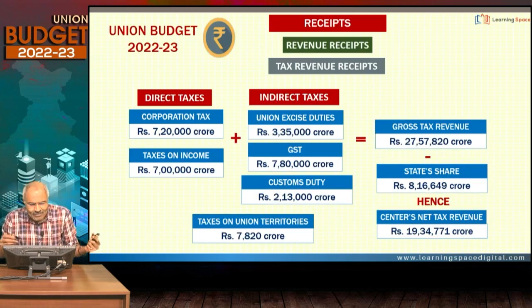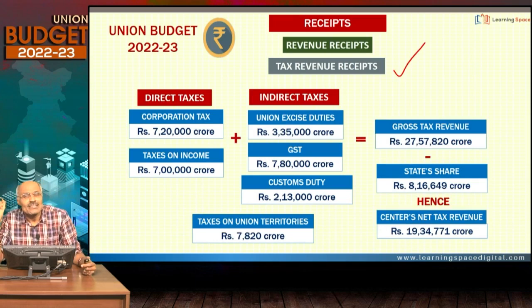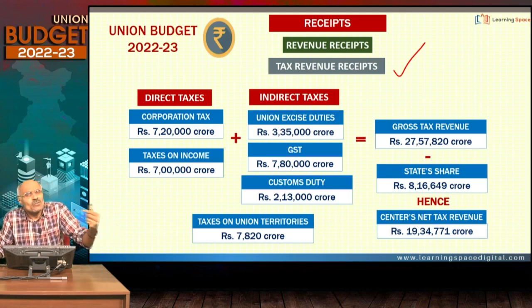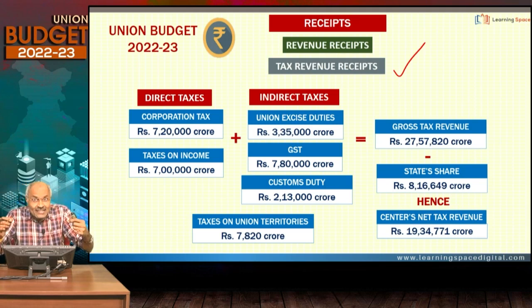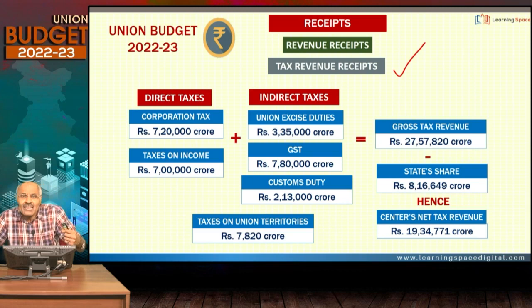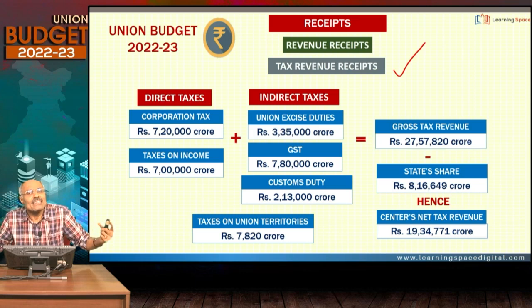Let us have a glance at tax revenue receipts and capital receipts. Please don't forget, whatever government is getting, revenue receipts, that means the taxes. Revenue receipts include taxes and non-taxes. I will come to that in the next slide. Revenue receipts are classified into tax revenue and non-tax revenue. Capital receipts are classified into non-debt creating and debt creating. So if you understand this, it becomes very easy.